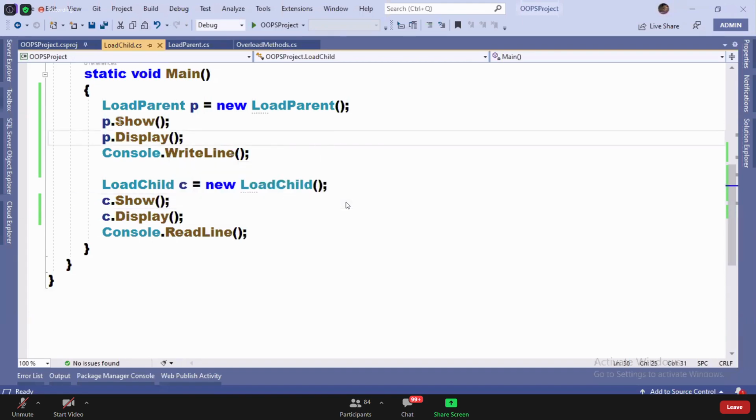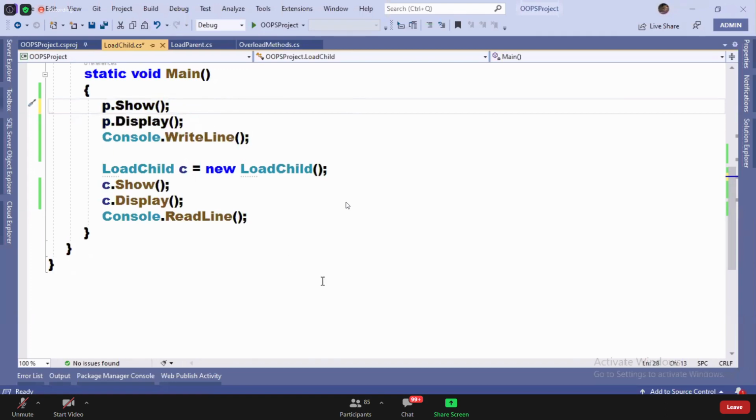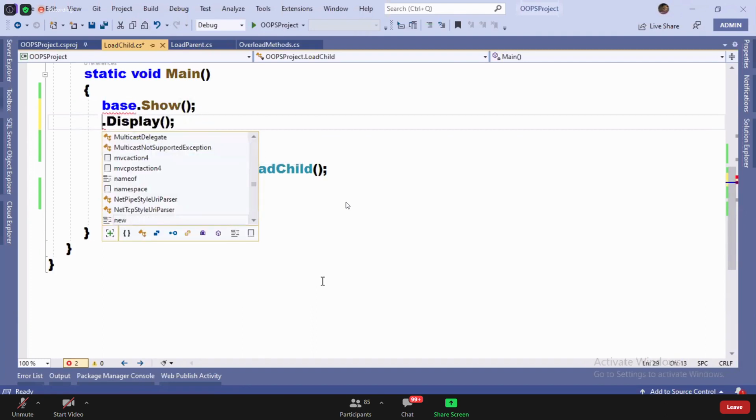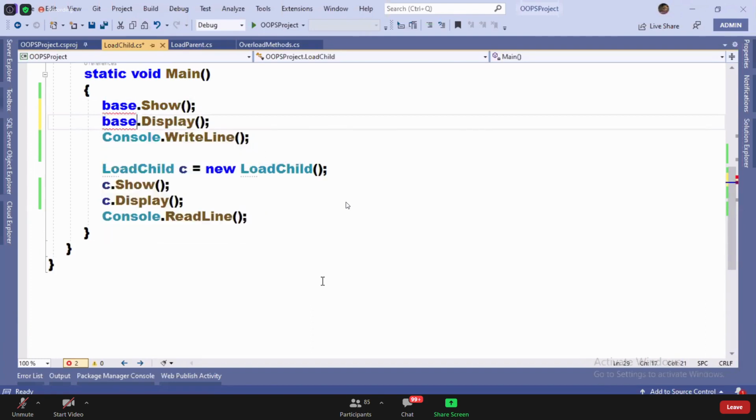So why I'm telling you this is, the first option is to create the parent class instance and call. The second option is to use the base keyword and call. When I say use the base keyword and call, you will try to call like this, base dot and base dot. But remember guys, this keyword and base keyword cannot be used in static blocks. Why? Because this and base keywords are used for accessing non-static members only, and non-static members cannot be accessed in a static block directly, right or not?